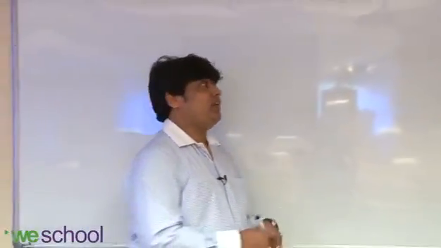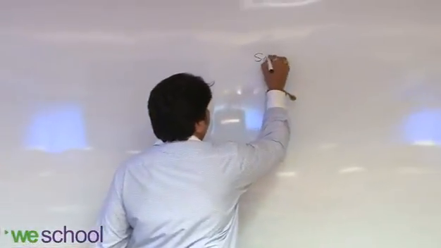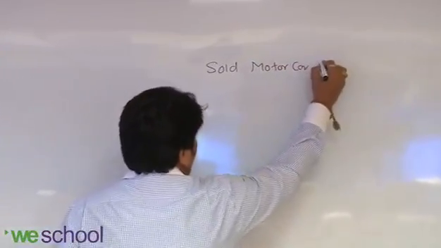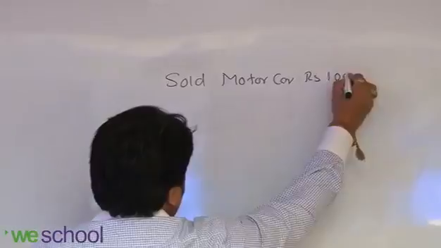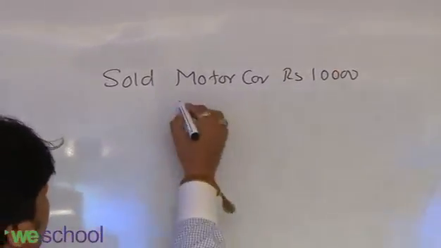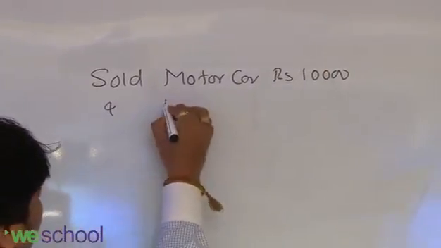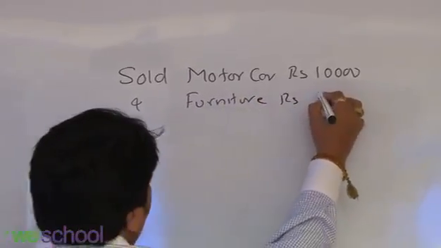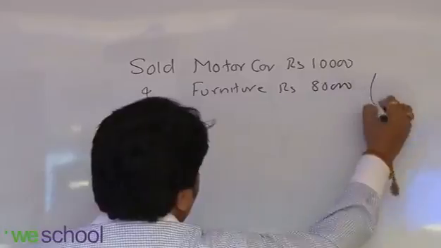I'll give you one more example in which more than 2 accounts get affected. Sold motor car for rupees 10,000 and furniture for rupees 80,000 for cash.